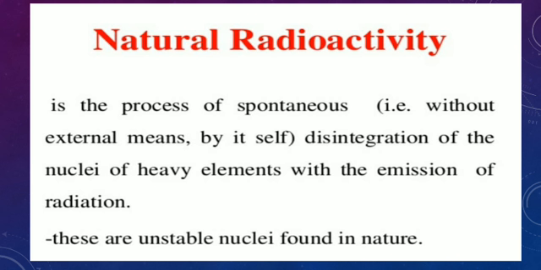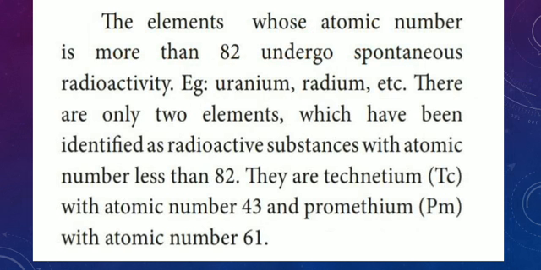The elements whose atomic number is more than 82 undergo spontaneous radioactivity. Example, uranium, radium, etc. And there are only two elements which have been identified as radioactive substances with atomic number less than 82.